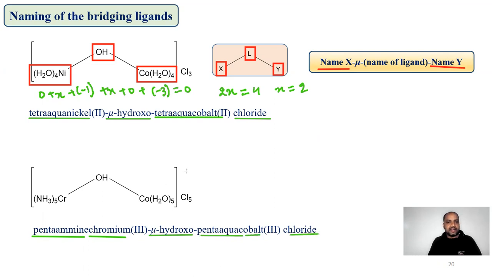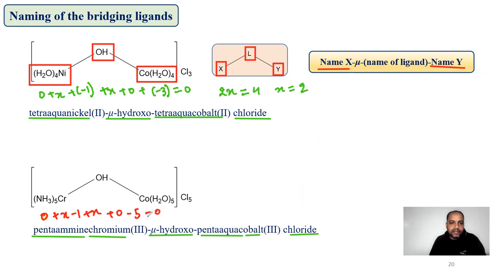So again we have used the same methodology for finding the oxidation number of chromium and cobalt. I'll solve it again. For ammonia we have taken 0, for chromium X, for OH we have taken -1, for cobalt X, for water 0, and for chlorine we have taken -5.